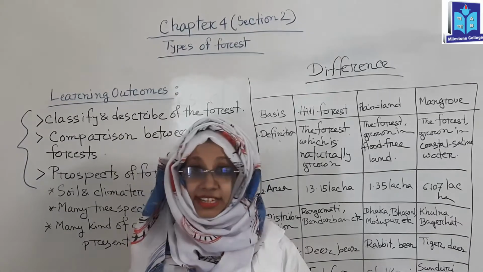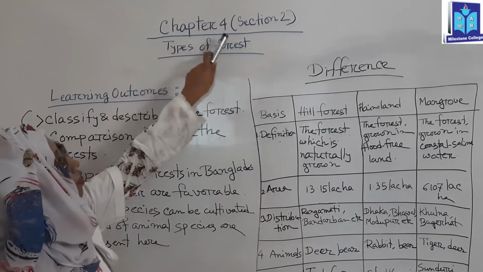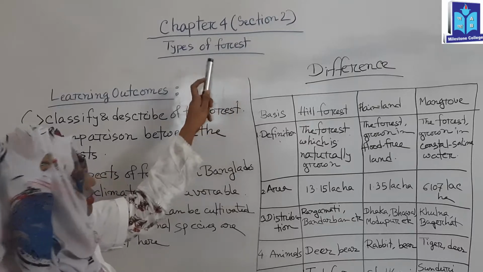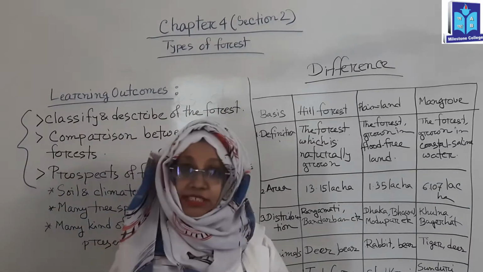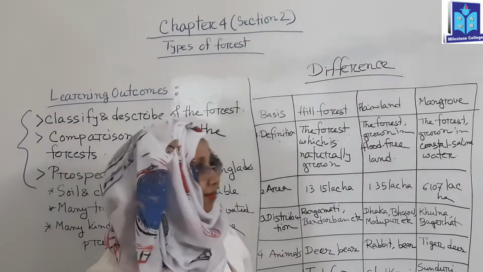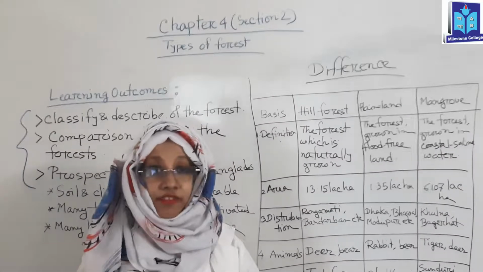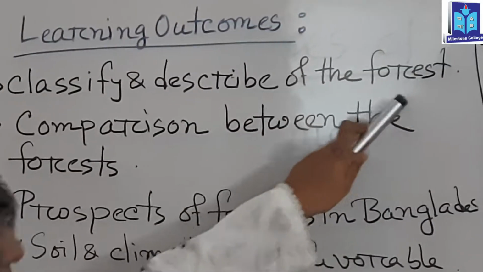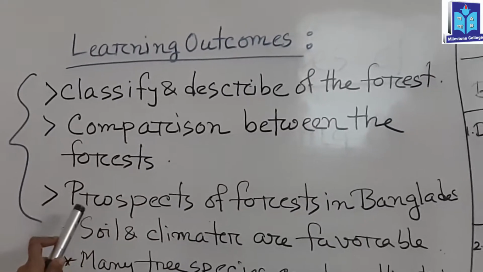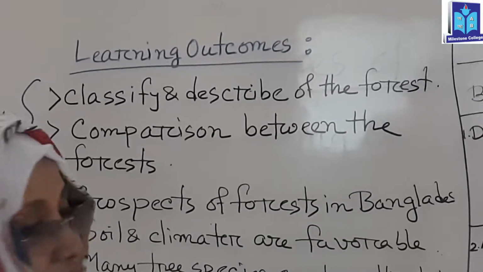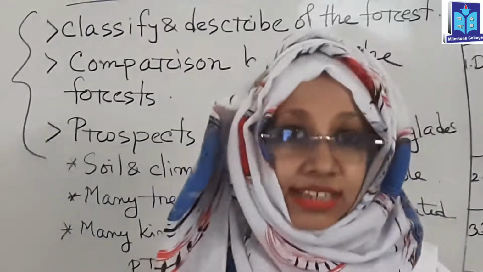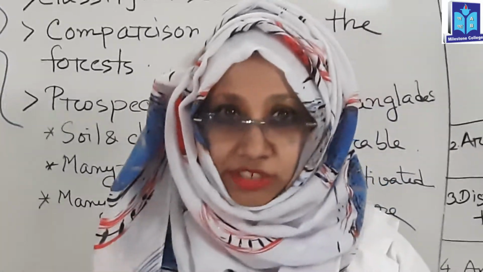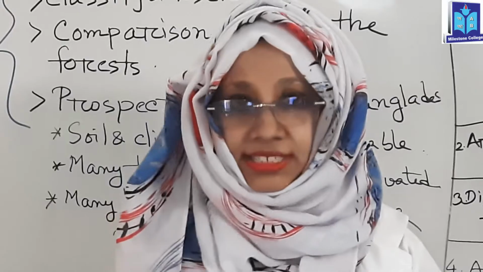Today I am going to discuss chapter number 4, section number 2, that is types of forest. This chapter is very important in this lesson. At the end of this chapter, we will know how to classify and describe forests, compare the forests, the prospects of forest in Bangladesh, and also various important questions and board questions related to applied and higher order ability-based questions. So let's start my lecture.